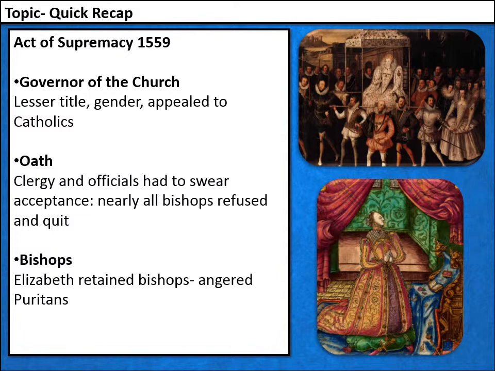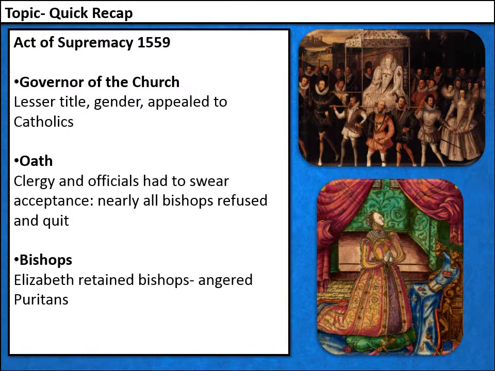There were 2 main sections of the religious settlement for us to be aware of. We could go into a lot of detail, but we're going to limit ourselves to just 3 features of both of them. So our first section will be the Act of Supremacy in 1559, which established Elizabeth's right to be in control of the church. So we can look firstly at the fact that she gave herself the title of governor of the church. She didn't take the title of head of the church as Henry VIII had done.